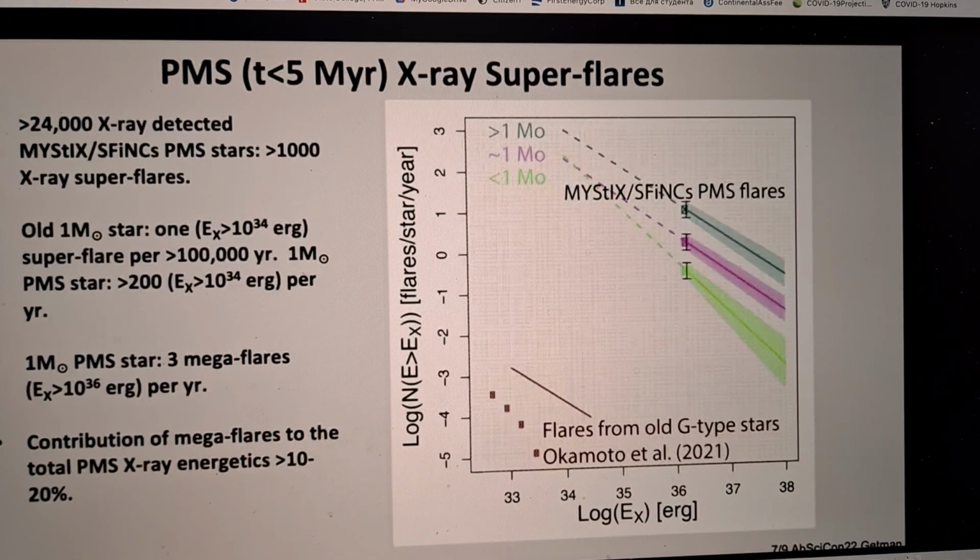We actually didn't find any empirically. So there could be some exhaustion, but even if magnetic energy is present in the magnetosphere, there could be not enough magnetic energy to be released during magnetic reconnection. So such mega flares might never be produced. The same story goes for older stars where Max made an extrapolation towards higher energies. Those might really not exist. That's it. Thank you.